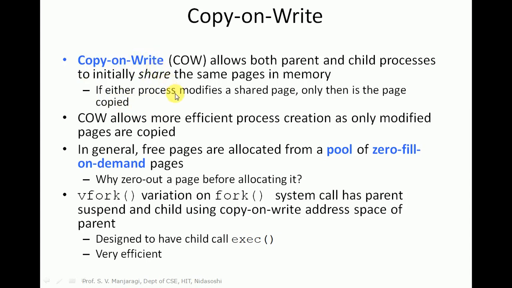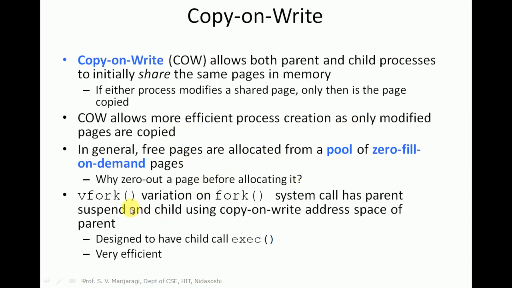The same pages can be shared by both parent and child. So copy on write allows more efficient process creation as only modified pages are to be copied. In general, free pages are allocated from a pool of zero-fill-on-demand pages.